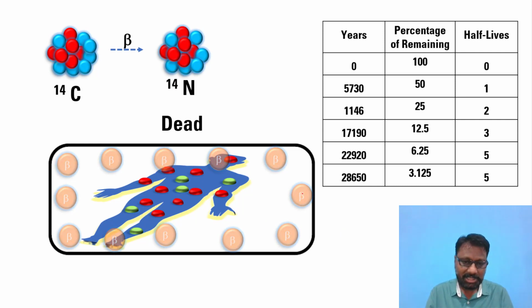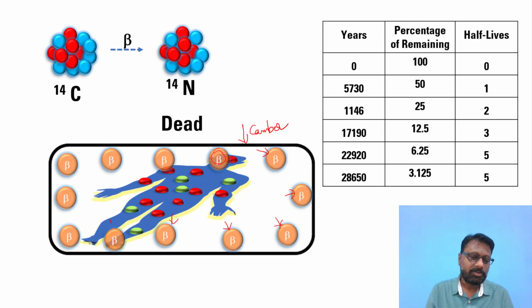When you keep a dead body in a chamber, this is a chamber, you are able to see these are all the beta particles which are emitted from the radioactive C14. These emitted beta particles released from the dead body are decaying the C14 content in the dead body.